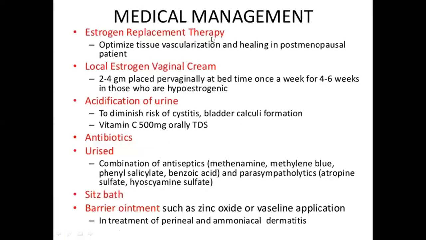So after conservative management, medical management. Estrogen replacement therapy in case of postmenopausal women, to improve the vascularization and healing, we advise estrogen therapy, local estrogen cream application. And 2 to 4 grams are placed pervaginally at bedtime for 4 to 6 weeks. Then acidification of the urine to decrease the risks of cystitis and bladder calculi formation, and vitamin C also she can take. Then antibiotics and sitz bath and barrier ointment such as zinc oxide or Vaseline application in treatment of perineal and ammoniacal dermatitis.